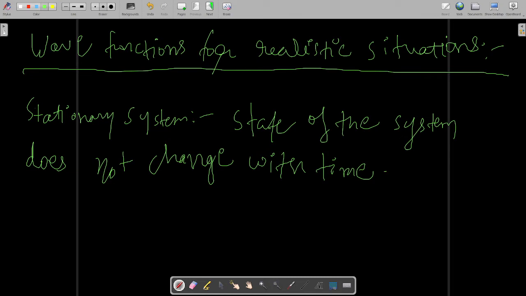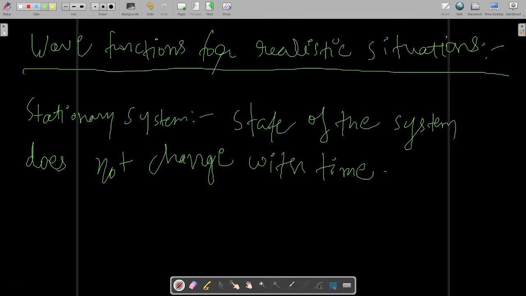What does this mean? This simply means that it is time independent. Because it does not change with time, the time variable will not come in its expression. Its wave function expression will not contain time.